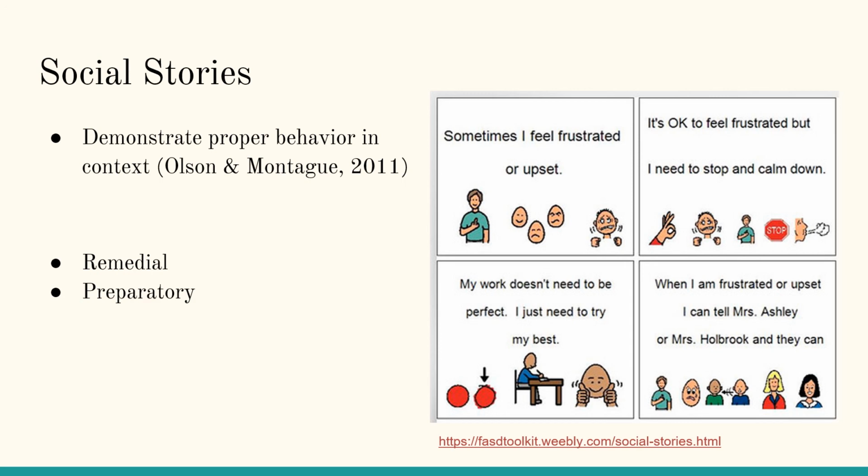Overall, the goal of a social story is to increase the child's understanding of the situation, assess their comfort level to the situation, and suggest appropriate behavioral responses to the situation in the future. This type of intervention is remedial and preparatory as it aims to improve the child's skill in this area and gets them ready to engage in this task in the future.